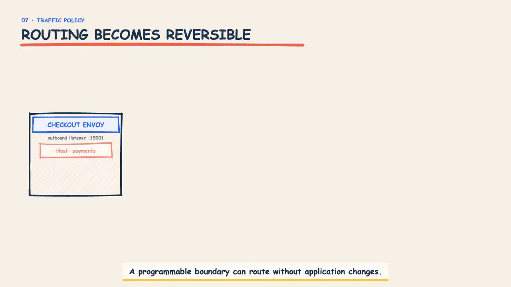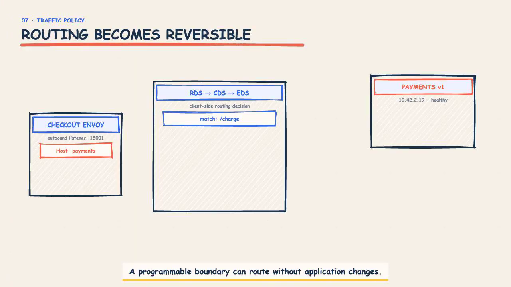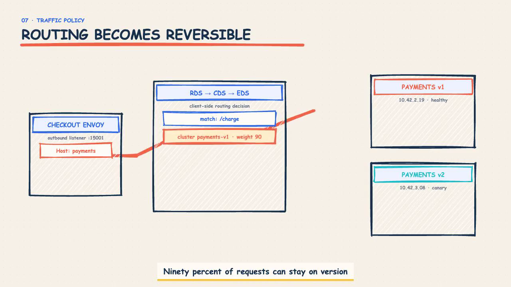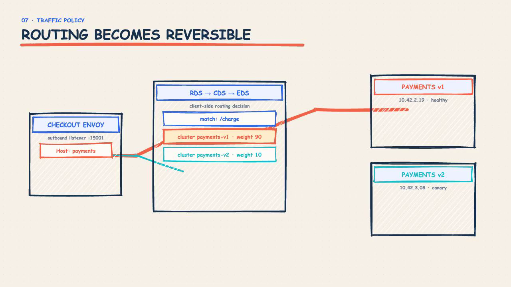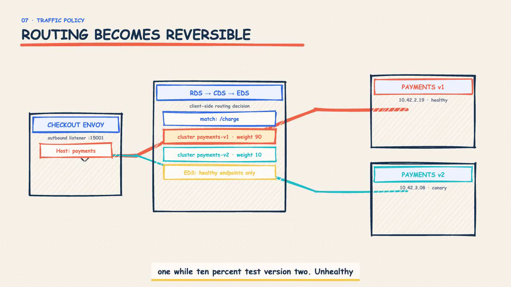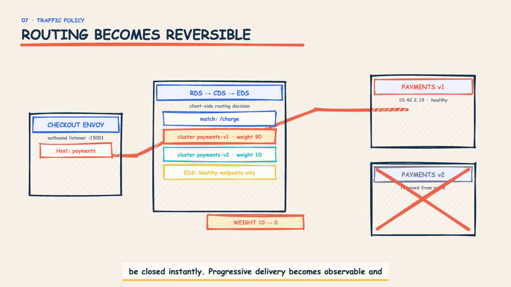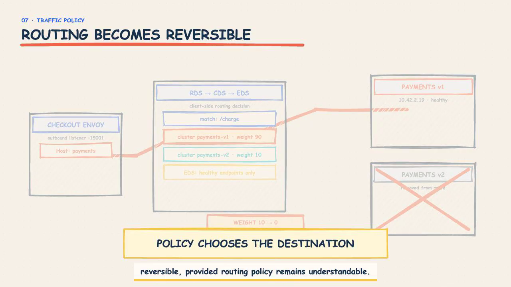A programmable boundary can route without application changes. 90% of requests can stay on version 1, while 10% test version 2. Unhealthy destinations can be removed, and the canary can be closed instantly. Progressive delivery becomes observable and reversible, provided routing policy remains understandable.